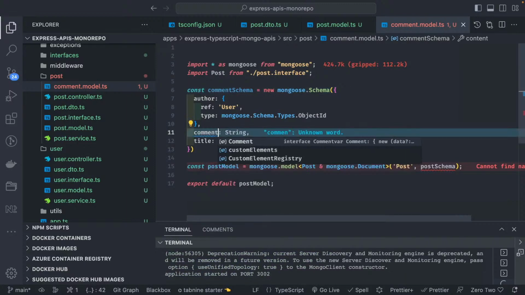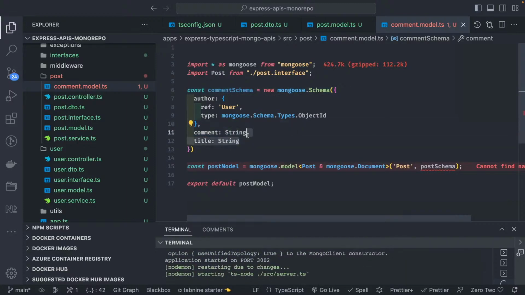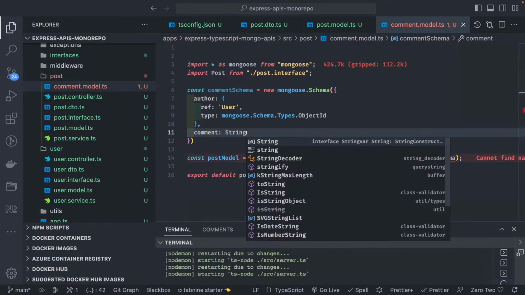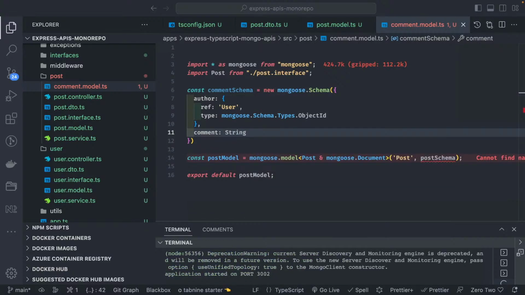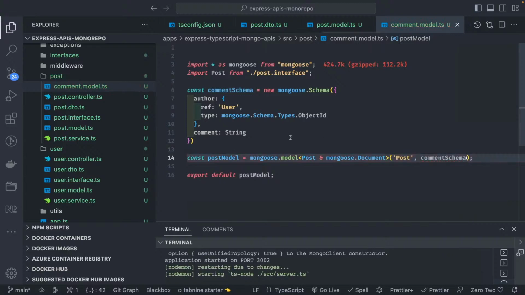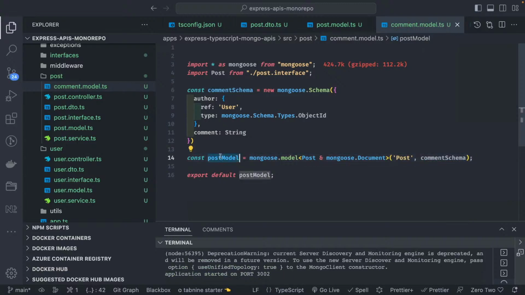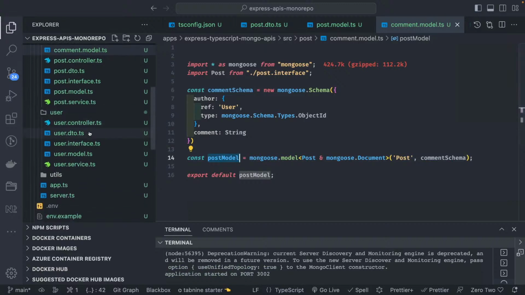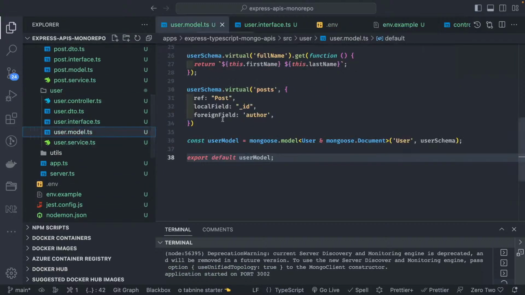So here it will be just a comment title. Here we can create another relationship with the comment schema. So instead of postSchema, there will be a commentSchema. I mean, you can create an interface and all, but this is how it really works. And you add virtuals in the user model the same as this.